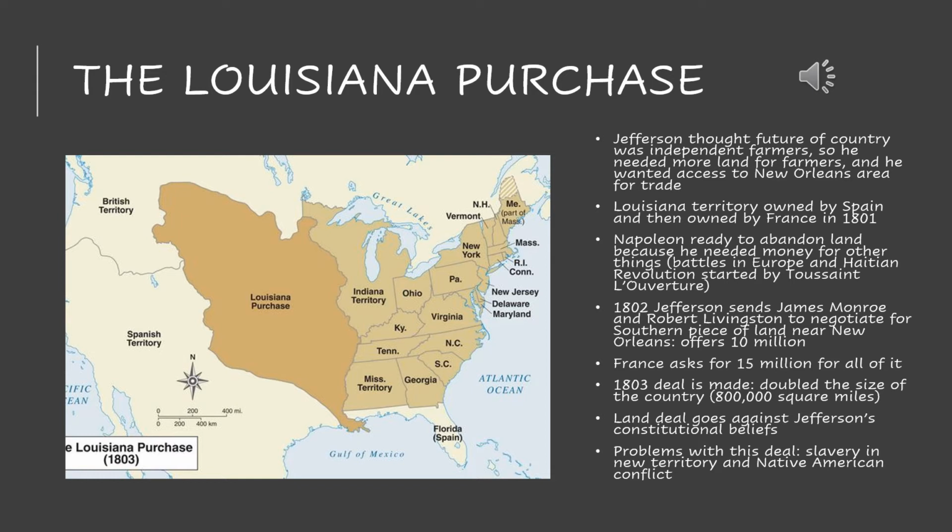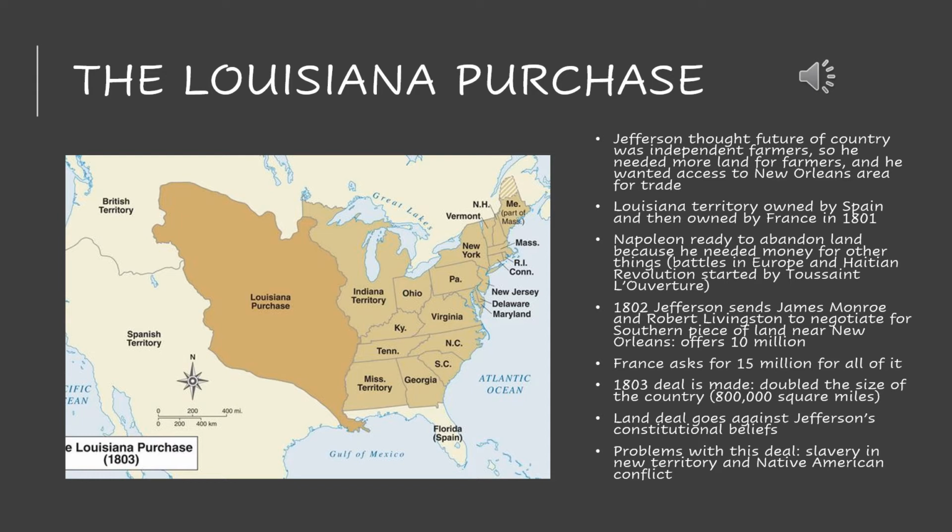But in order to do this, Thomas Jefferson needed to go against his Democratic Republican ideas, because we know that Thomas Jefferson really believed in this strict interpretation of the Constitution. However, nowhere in the Constitution does it say that a president can add this much land or any land at all to the country. But Thomas Jefferson argued that presidents are allowed to make foreign treaties and things like that with other countries, so the Louisiana Purchase fell under this category.